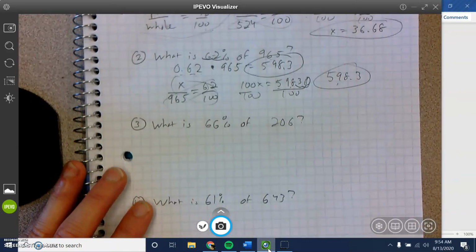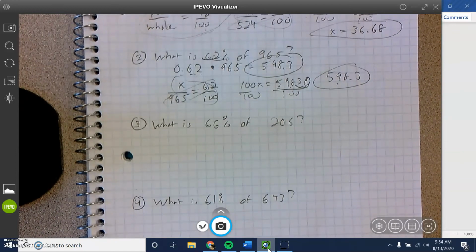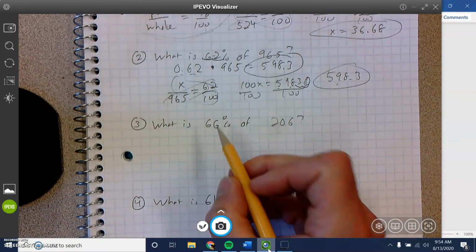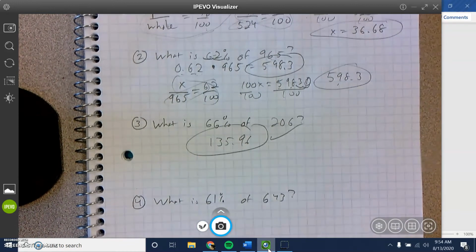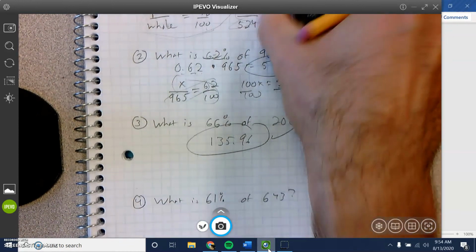All right, last one. Knock this out. Number 3. What do you got? Here it is. Ding, ding, ding. 135.96. No matter which way you do it, you're going to get the right answer.